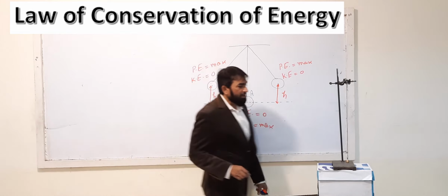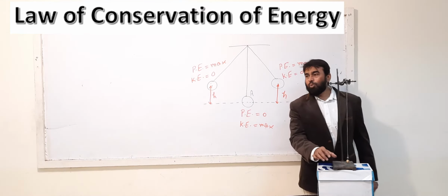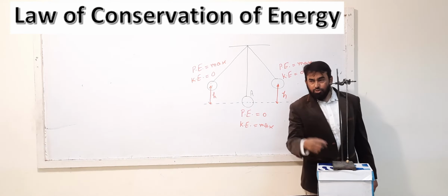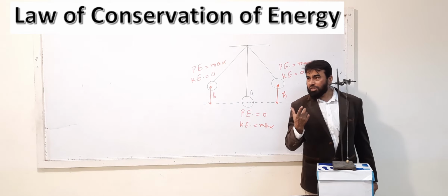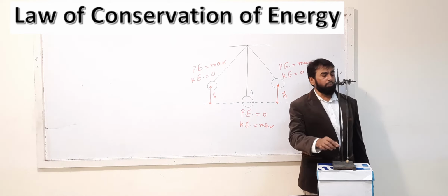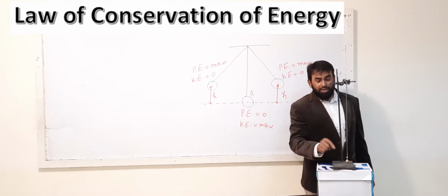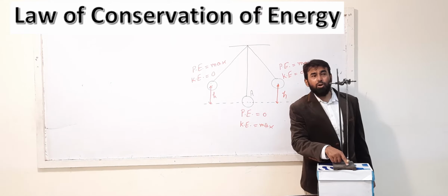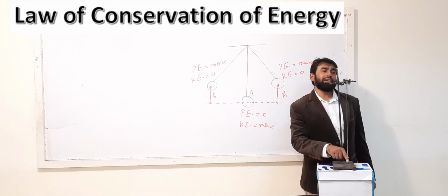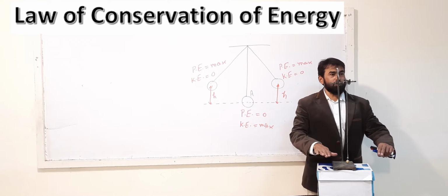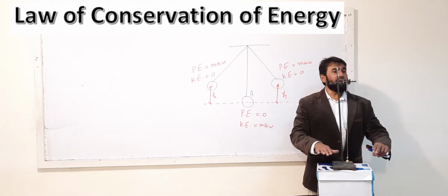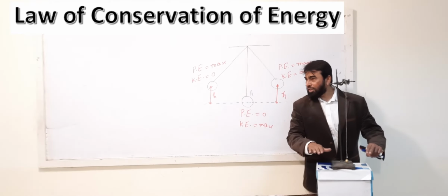Now what is happening here? Here is the bob of the pendulum. What I am going to do, I am going to use my chemical potential energy to raise this bob up to a certain height. This is the initial position of the bob, which may be taken as the reference position with reference to which we are going to calculate the kinetic and the potential energy.